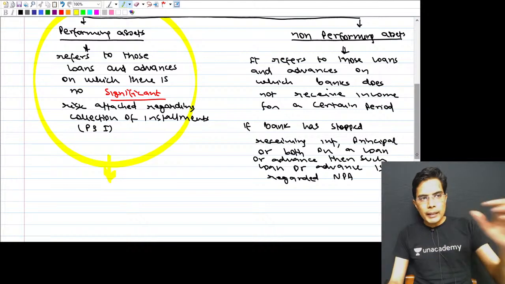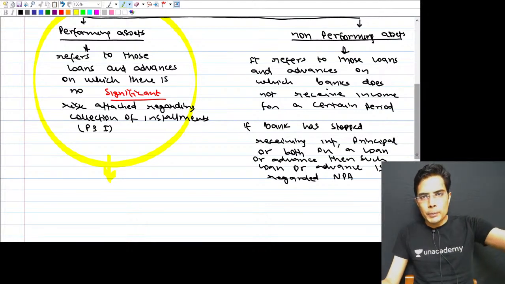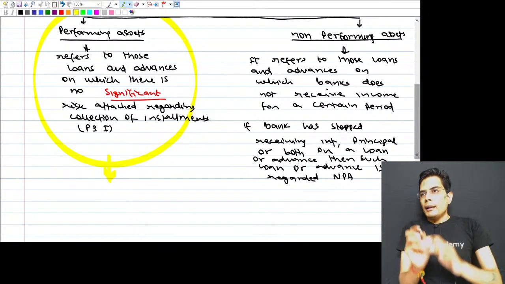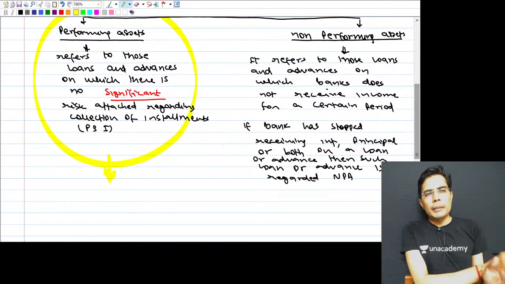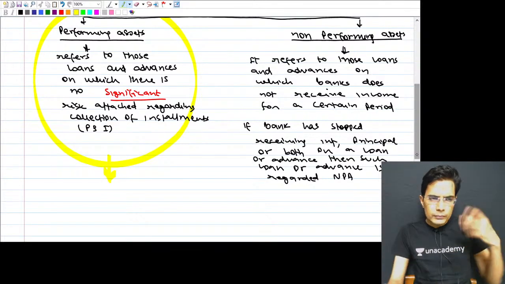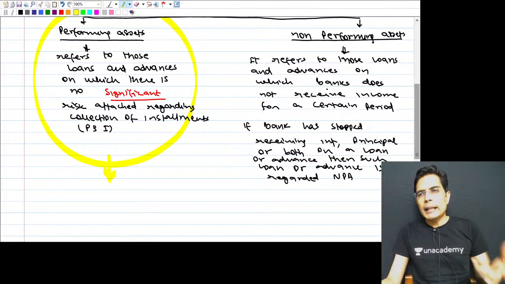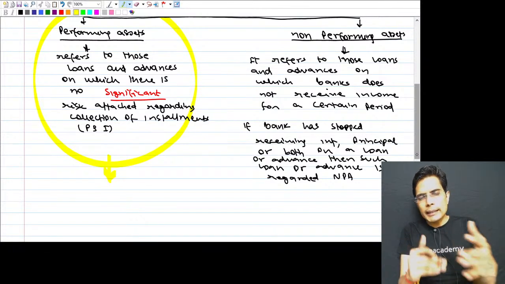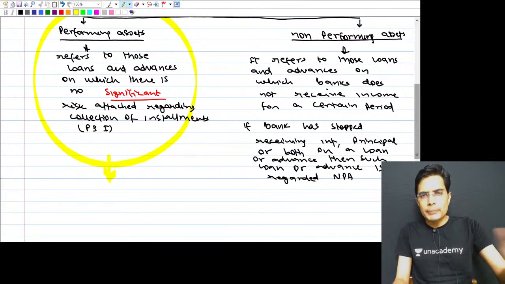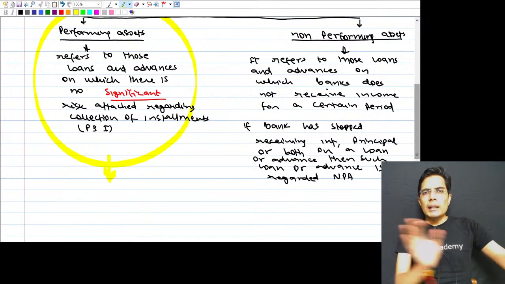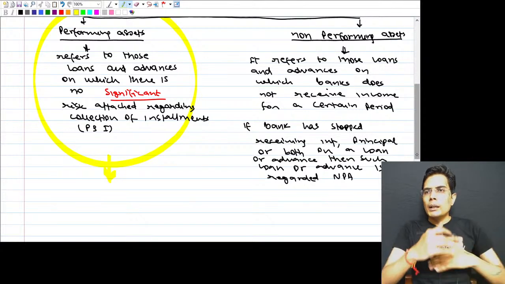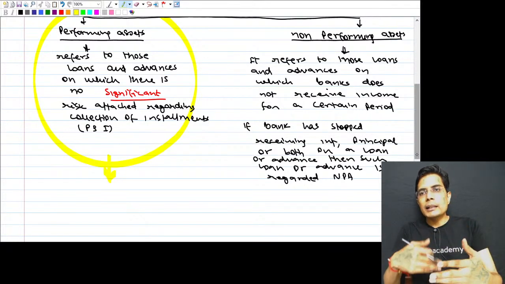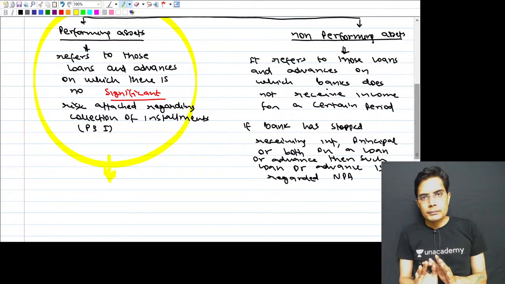So ICICI Bank has given a loan to Rajesh Export Private Limited, and if it is regularly making the payment of installments without any default, or even if there is a default, the default does not exceed a certain period of time, then the loan will be classified as a performing asset, and the bank will keep on recognizing the interest income on accrual, earned basis.